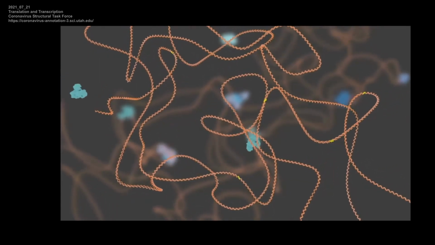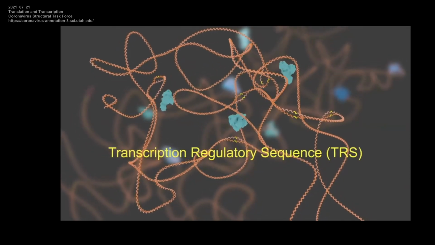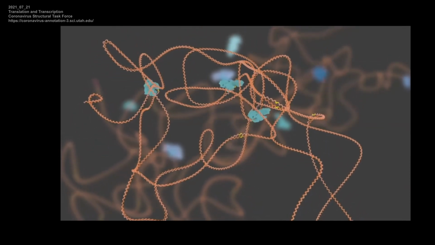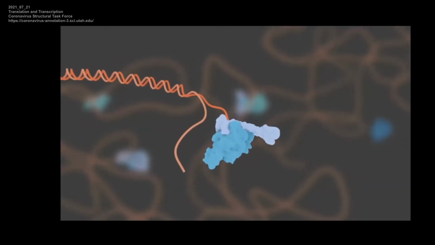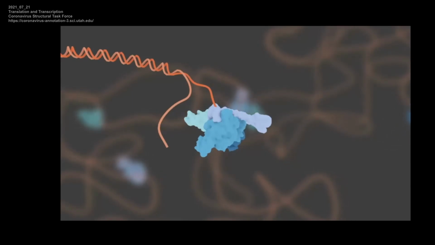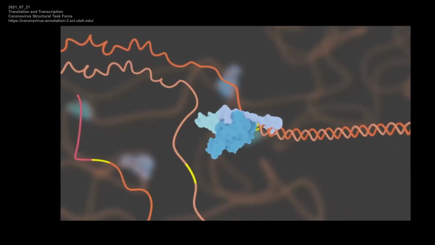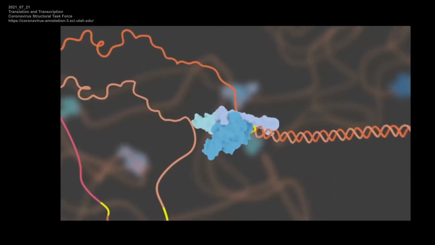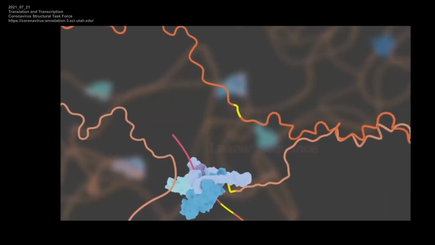NSP 13 binds to the positive RNA strand in transcription regulatory sequences, or TRSs, in order to keep an open bubble. Meanwhile, the RTC assembles at the 3' end of the positive genomic RNA and initiates transcription with the help of NSPs 10, 14, and 16. When the RTC reaches a TRS, it pauses and disassociates from the template RNA. Then, the RTC is recruited by the leader TRS at the 5' end of the positive genomic RNA.